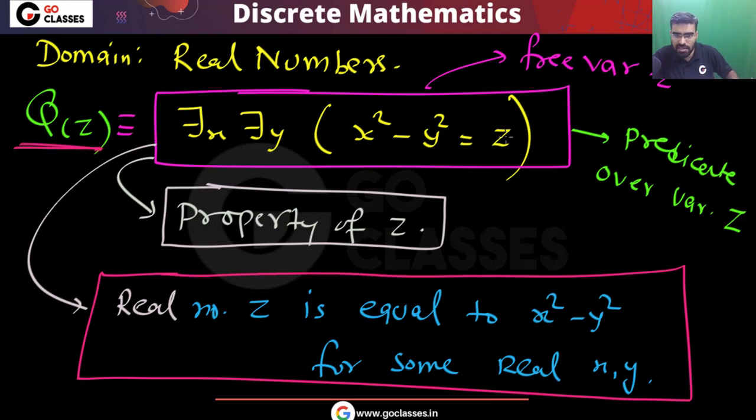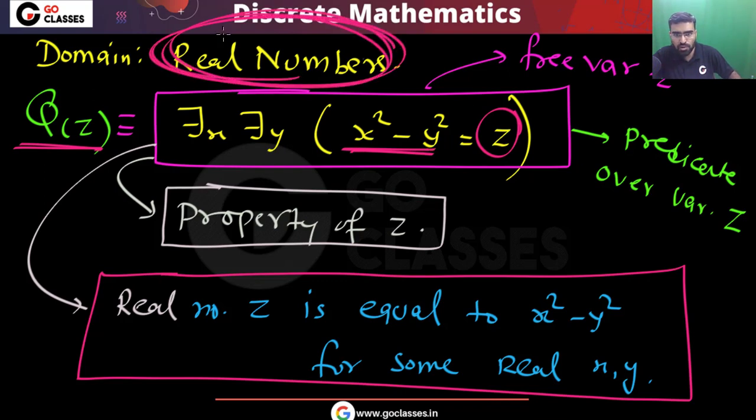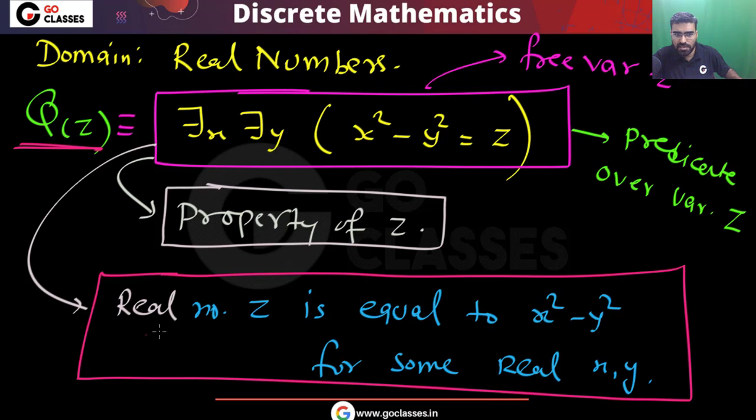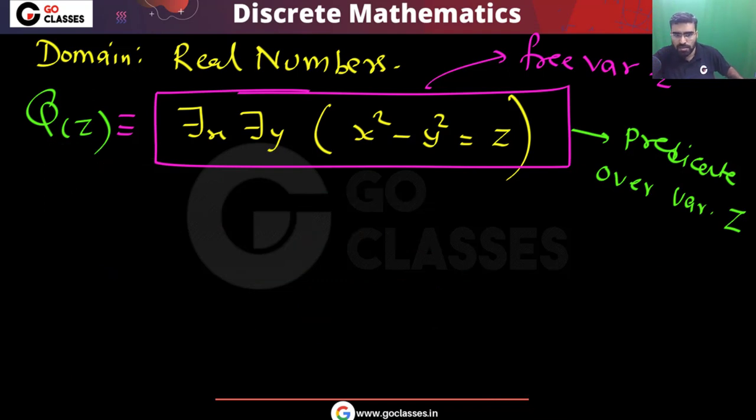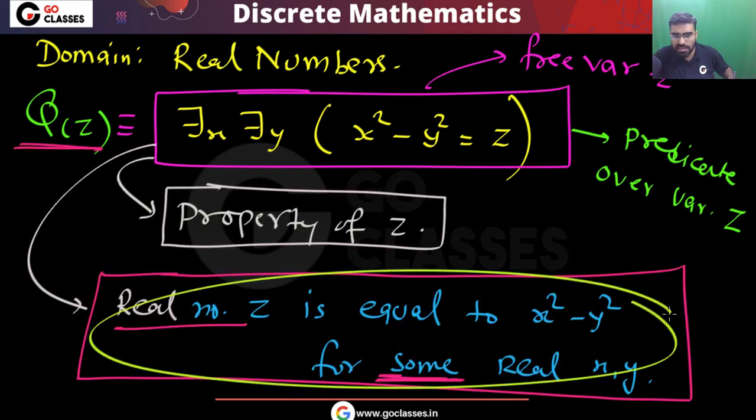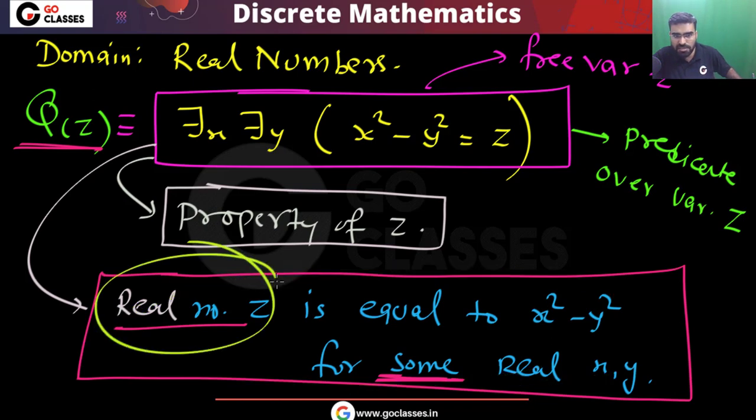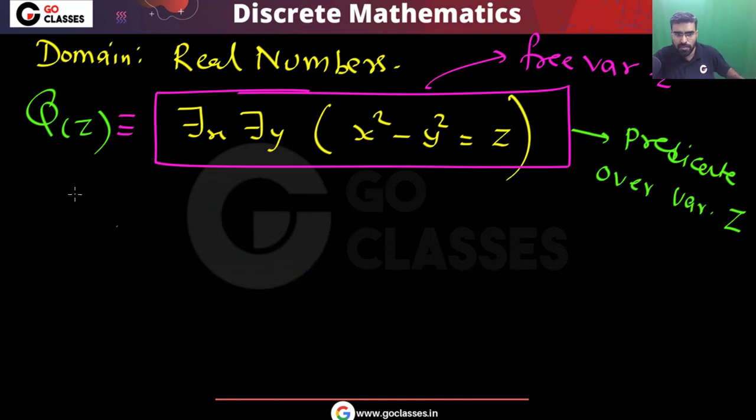This statement is saying that this real number z, because this z is a real number. I told you, whatever variable you take, free variable or bounded variable, will always refer to the domain. So this real number z is equal to x square minus y square for some real numbers x comma y. Now you can notice that here there is a free variable, and that free variable is z.